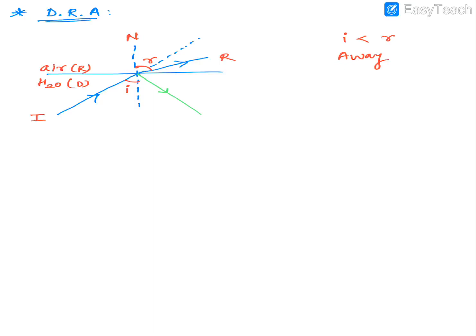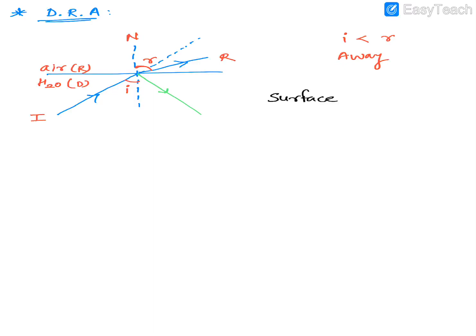Okay. Now they may also ask you to define refraction. So what do you mean by refraction? So the bending of light, when the light is traveling from one medium to another medium, is called as what? Refraction of light. Okay, the bending of light or the change in the path of the light when it passes from one transparent medium to another transparent medium is called as refraction of light. And this is called as a surface phenomenon. Okay, it is called as which phenomenon? Surface phenomenon.